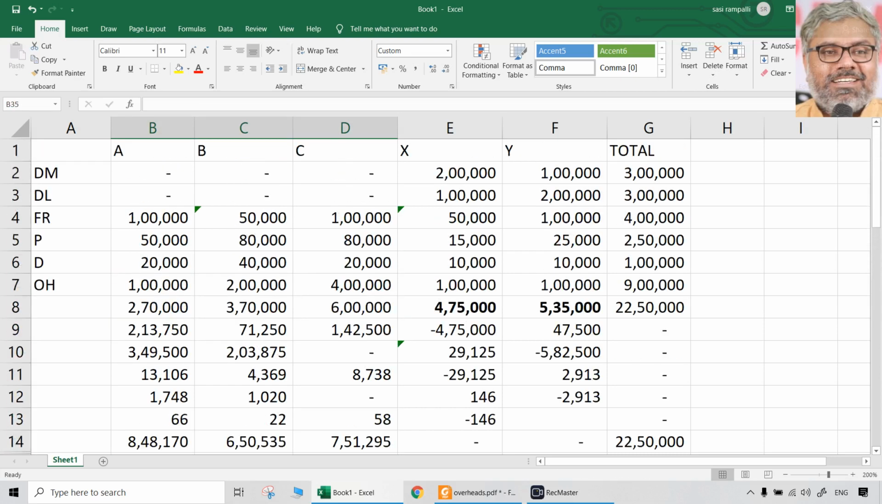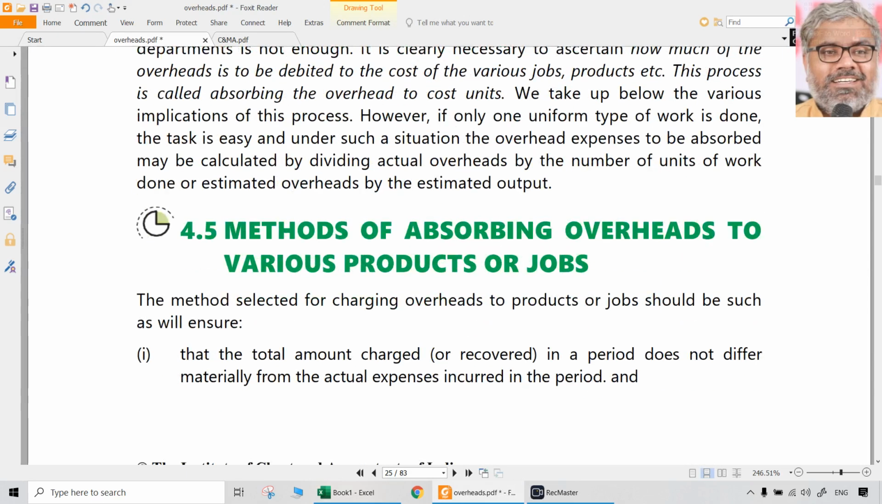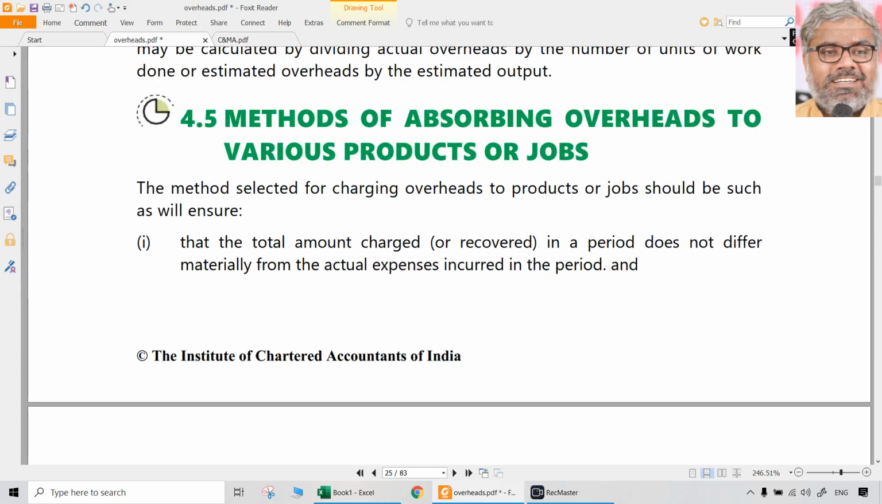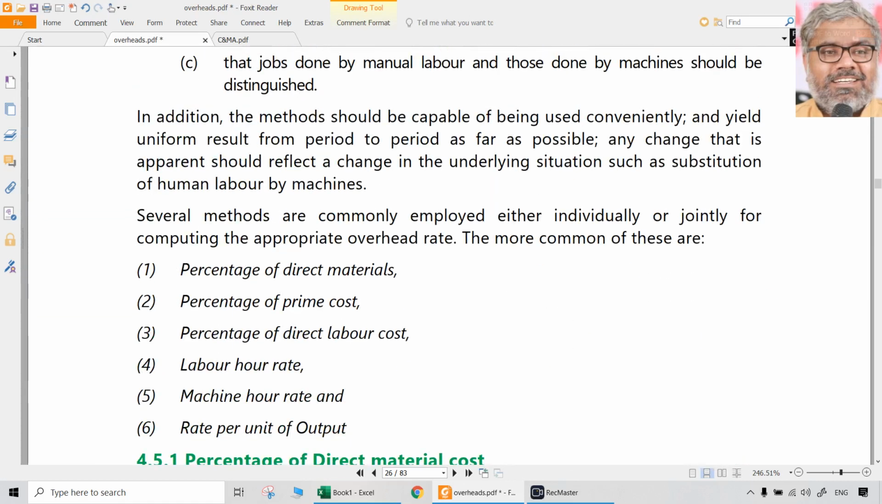So how we absorb the overheads in the jobs or cost details is what we already know. But how the rate itself is determined, like this it is determined. So what are the steps involved here? Allocation, apportionment and reapportionment of overheads. All these steps we should understand well, and problems related to them have to be practiced very well also.